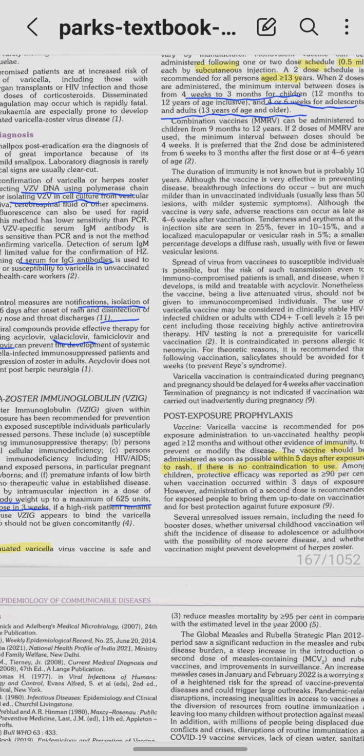So because it's live, you cannot give it in severe immunocompromised state, you cannot give it in pregnancy, and you cannot give it in any case of anaphylaxis. If the person is allergic to it, you cannot give it. So that is it.